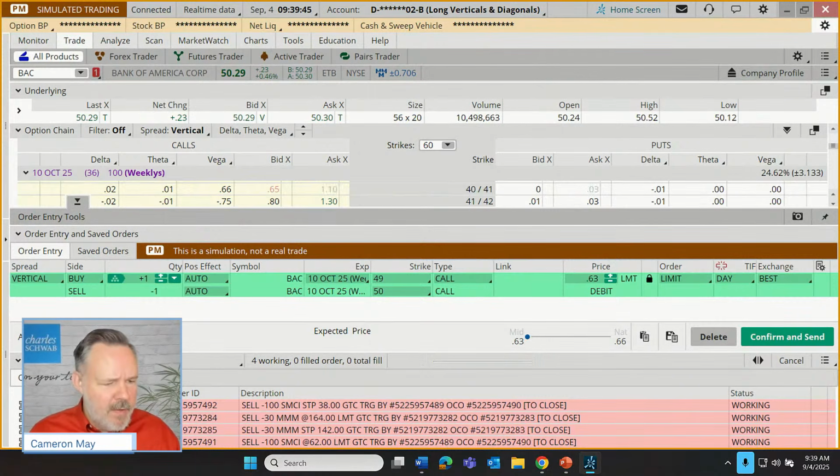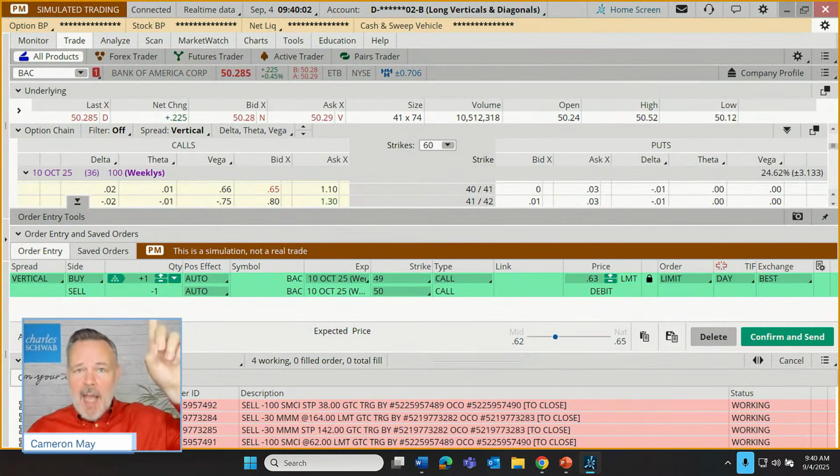Let's see, what was this question? The stock keeps going higher. Would it be a good idea to just close the short call and keep the long call? Well, that would potentially realize a gain on the short call. But if the stock reversed course, that long call would be exposed to risk as well. So yes, it would be a good idea if the stock kept going up and we kept making money, but that's a big if.